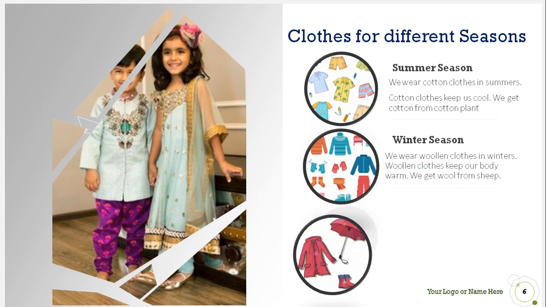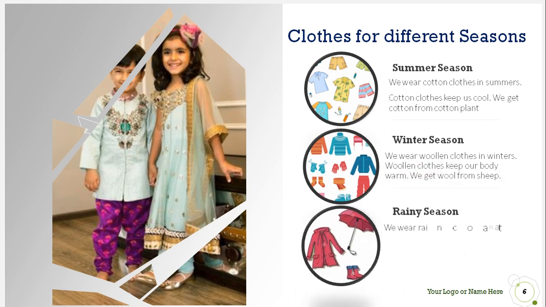Now let's go to the next one, the rainy season. In the rainy season we wear a raincoat and gumboots, and we carry an umbrella. A raincoat keeps us dry.